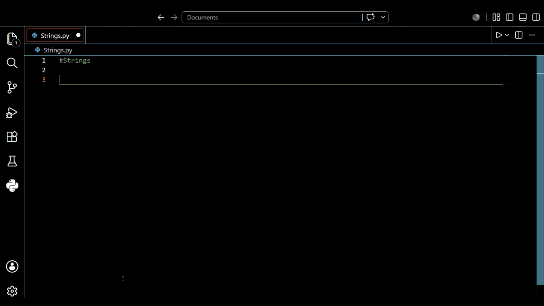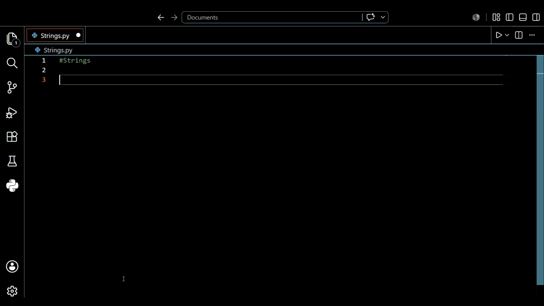By the end of this video you will be able to process text like a pro, format output so that it looks clean, and validate user input, like checking whether a password or email is valid, and manipulate strings in any way you need. We have a lot of ground to cover, so let's not waste time. Open your code editor, like VS Code, whatever you use, and let's begin.